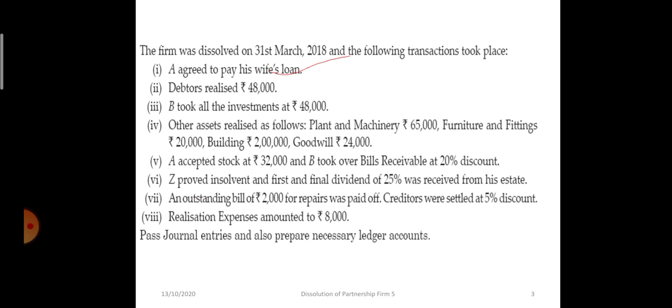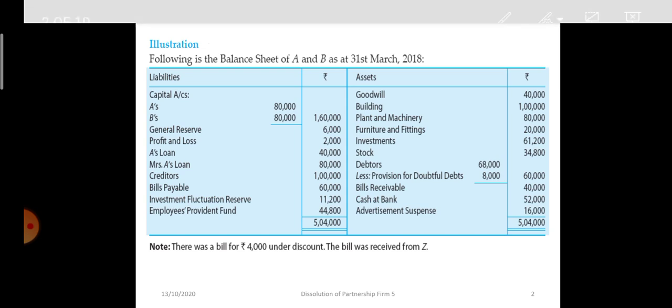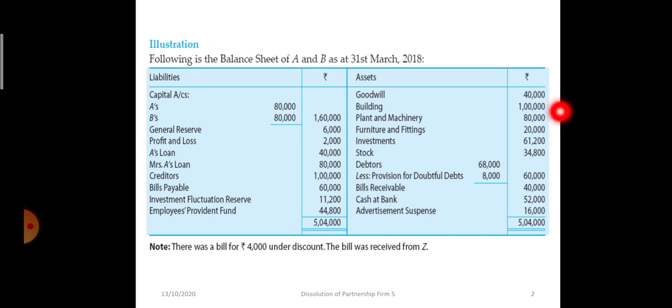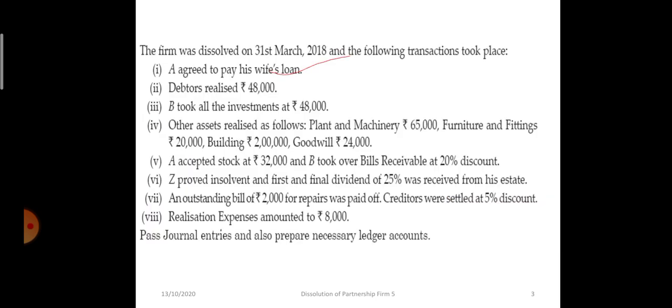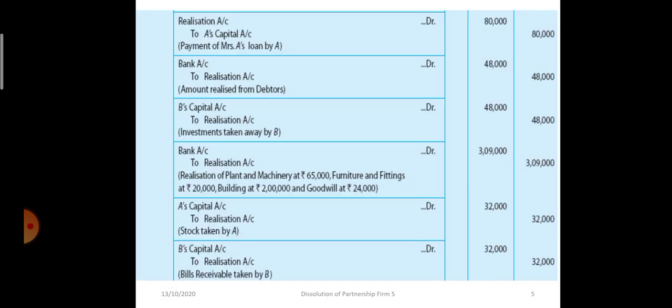Third entry, B took over the investments. Investments were appearing in the balance sheet's asset side at 61,200 rupees. Now B took over all the investments at 48,000 rupees. So the journal entry will be B's capital to realization.